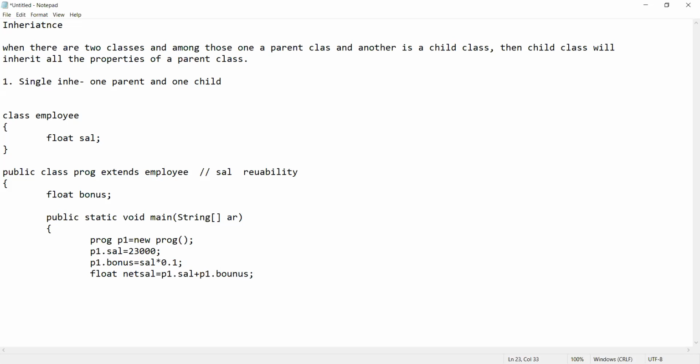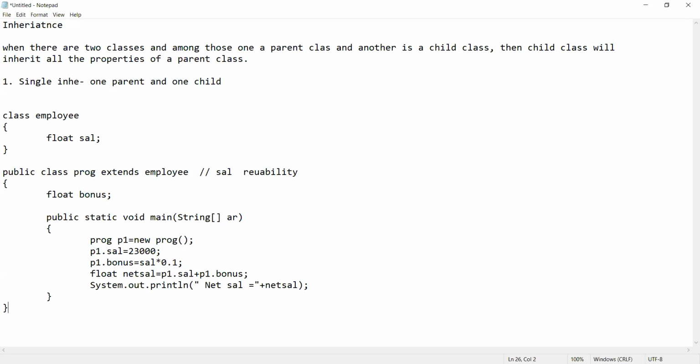This should be the net salary of the programmer, right? So let's display the net salary of the programmer. So net sal is equal to... what is net sal? We have declared a variable net sal.